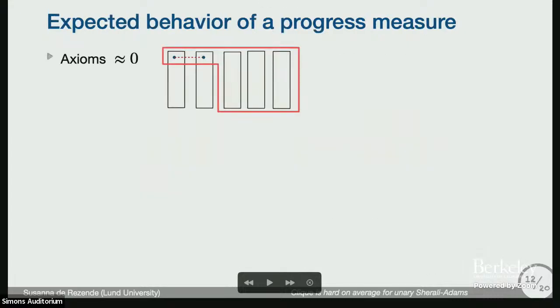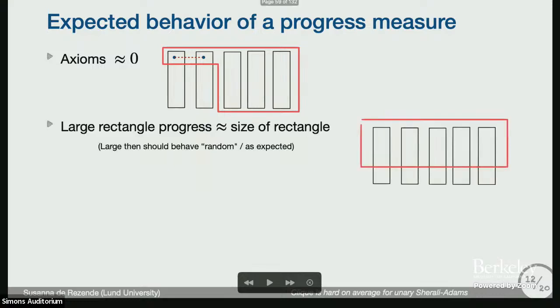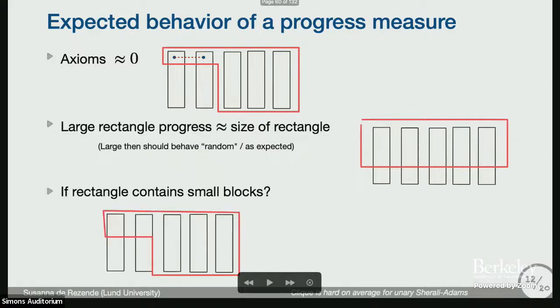So let's see, what is the expected behavior of a progress measure? Well, axioms should be approximately 0. For large rectangles, the progress should be roughly the size of the rectangle, because if it's large enough, it should behave randomly, or as expected. Not too many weird things can happen.